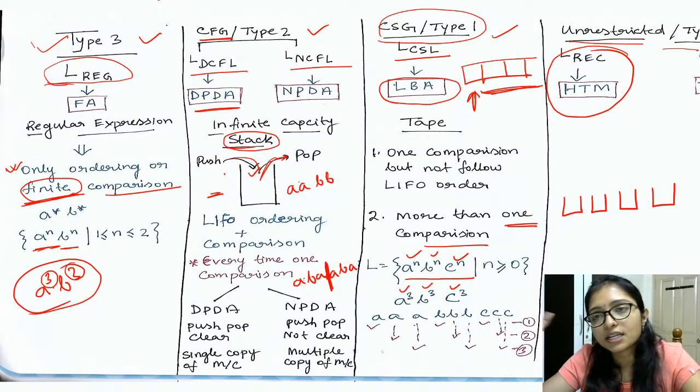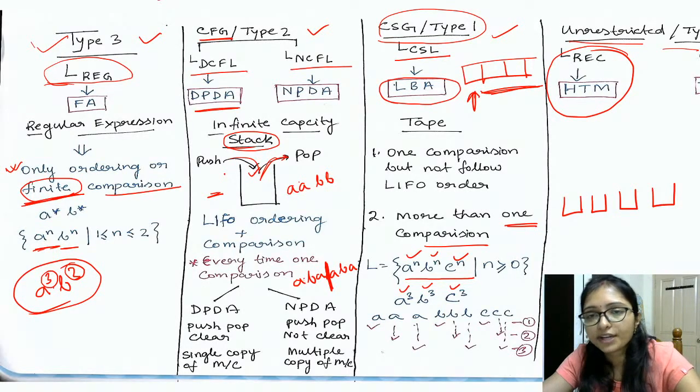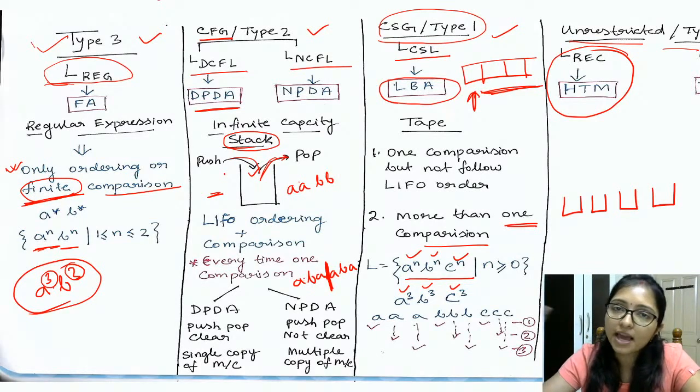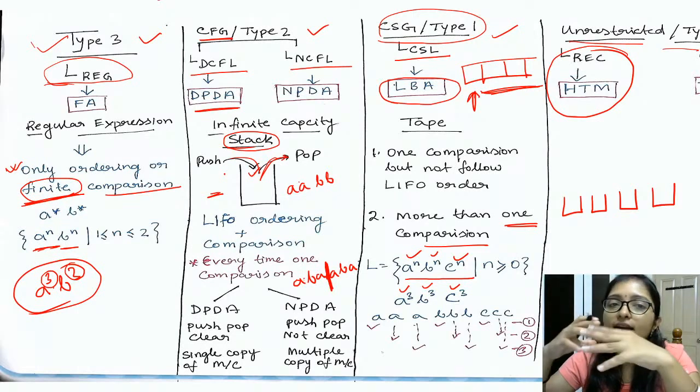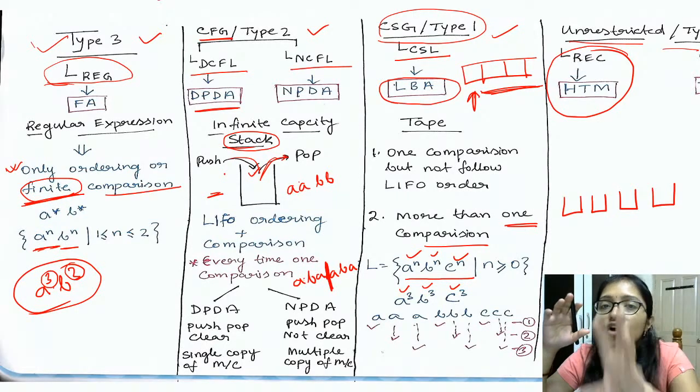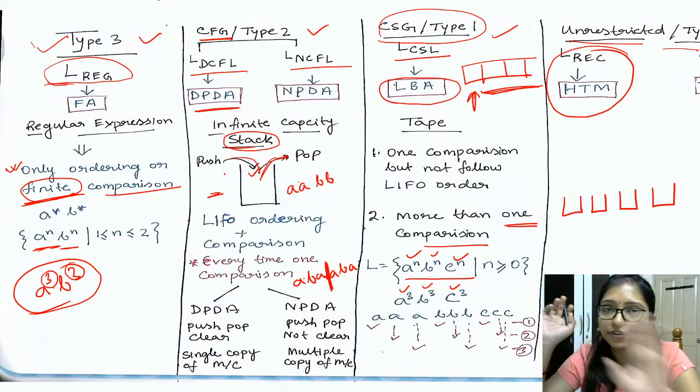Later we will discuss the Turing machine. Turing machine is a different chapter, so we will discuss the recursive language differently, because in the exam they are asking the grammar for these three: regular, context free and context sensitive.